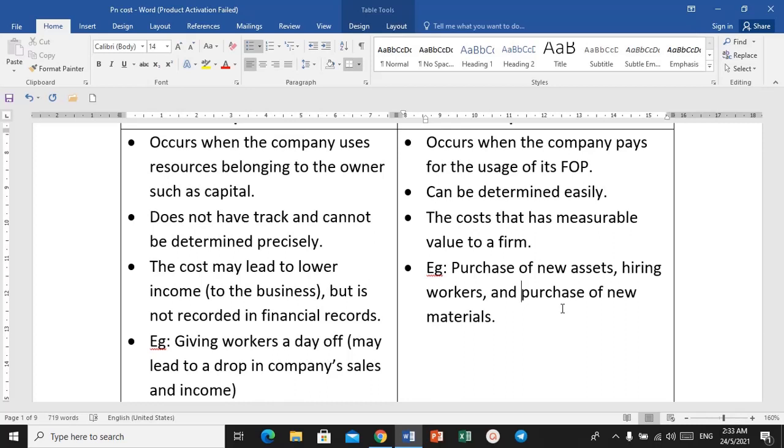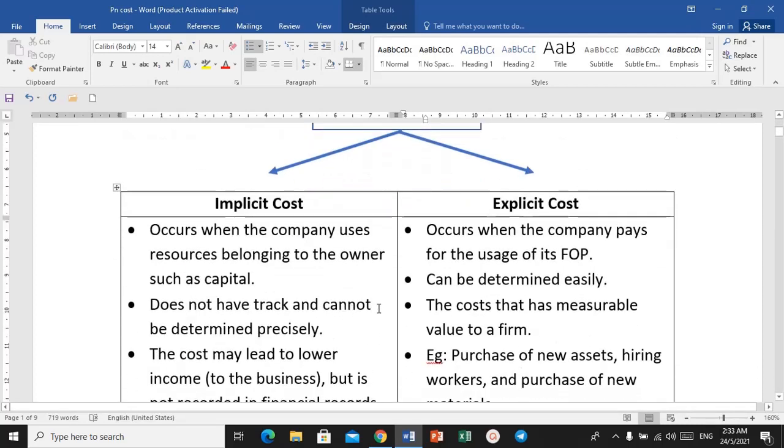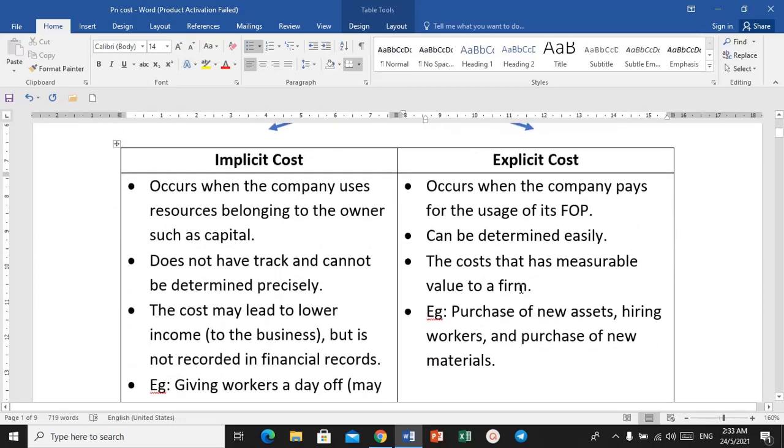Okay, so the main difference that we can summarize between these two types, implicit cost and explicit cost, is that implicit cost cannot be measured, but it will cause some expenses, it will cause some loss to the company. Explicit cost can be measured. You make some payment to consume or to use that input, so it is considered as an explicit cost.